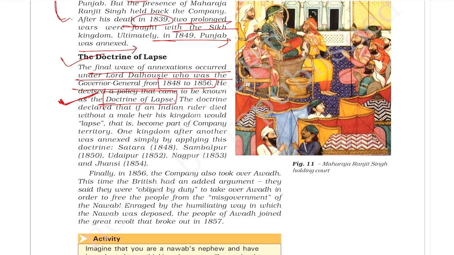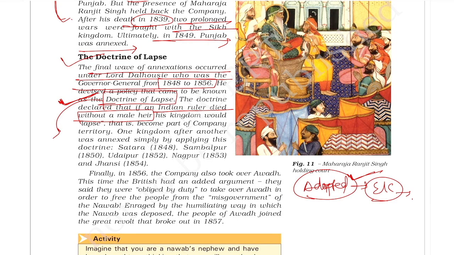Under the doctrine of lapse, if an Indian ruler died without a natural heir, means without a natural son, the adopted son did not have the legal right of inheritance. Means an adopted son could continue the rule only if the East India Company approved.